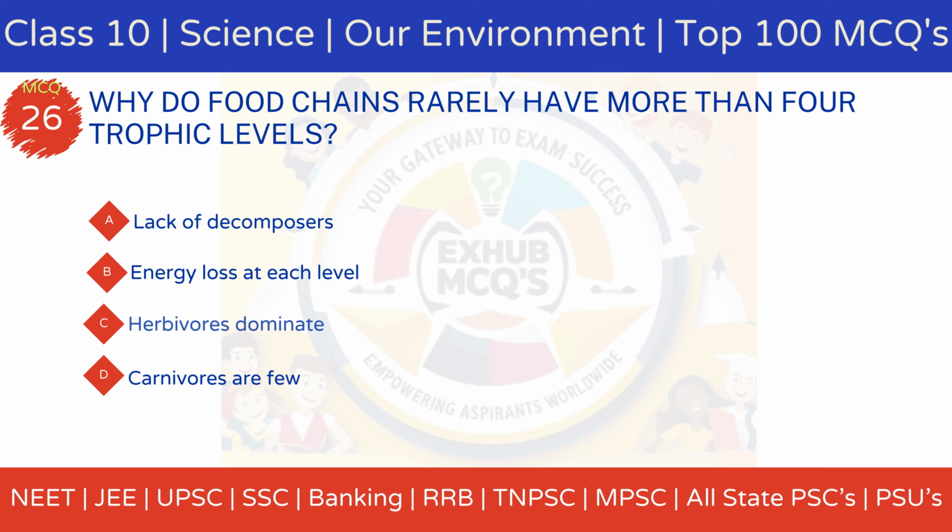Option A, lack of decomposers. Option B, loss of energy at each level. Option C, herbivores dominate. Option D, carnivores are fewer.